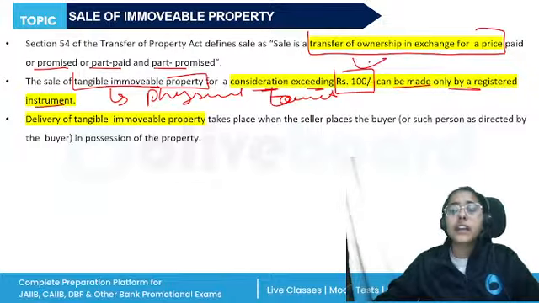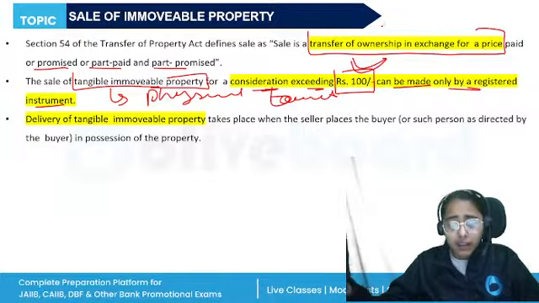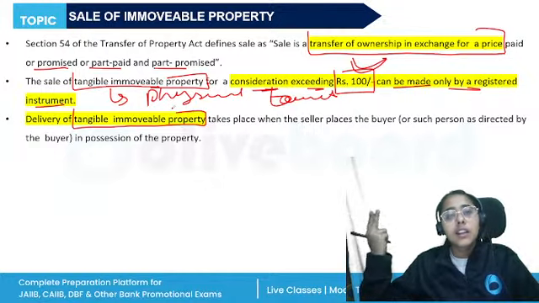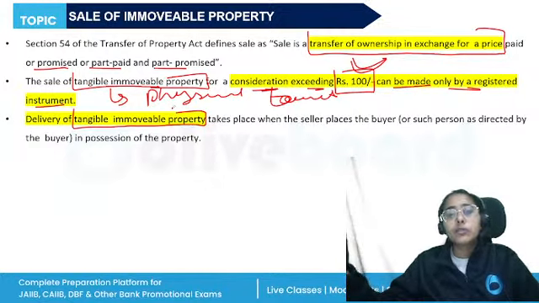Why this rupees 100, you might ask? Why such a small amount? Because this act was of 1882. It is a very old act and rupees 100 would have been a big amount at that time. Okay. So the delivery of tangible property, we can connect it with the concept of sale of goods and agreement to sell.